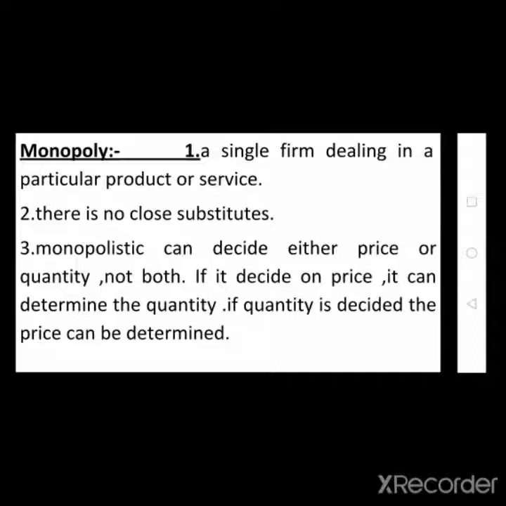So in a monopoly competition situation, the producer has only one option: his decision is either price or quantity. If he fixes the quantity, that means if the producer wants to sell 10,000 units, he fixes the target of selling 10,000 units of output in the market.